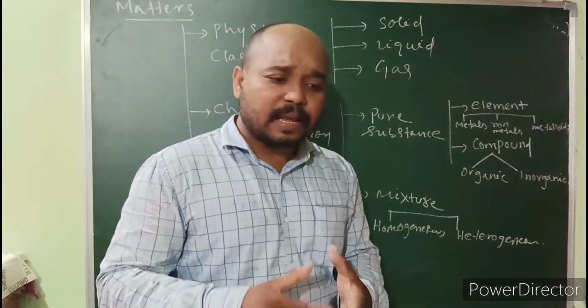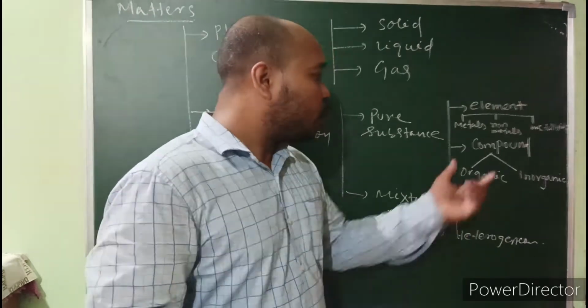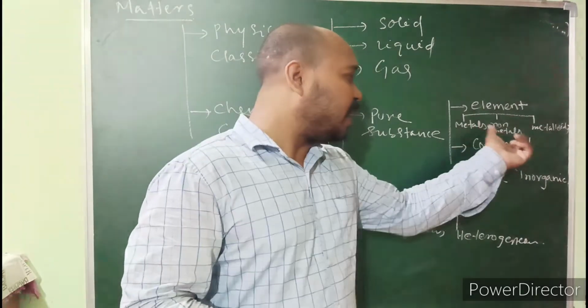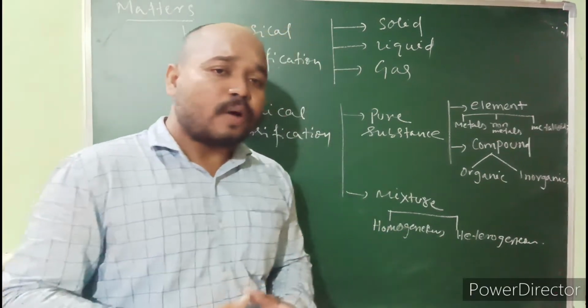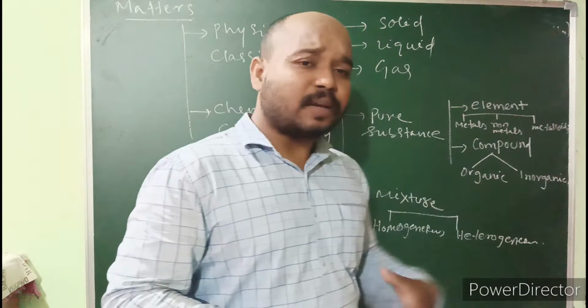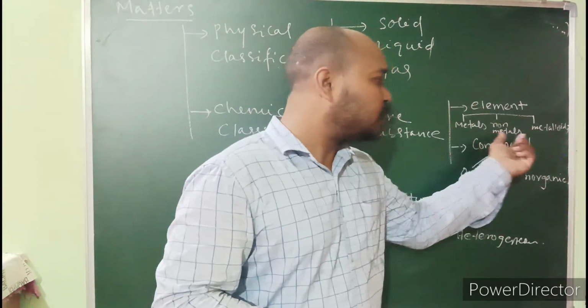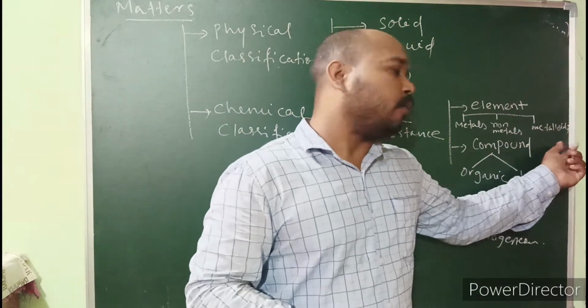Normally elements that have a tendency to lose electrons we call metals. Anything that has a tendency to accept electrons is called non-metal, and some have properties in between metals and non-metals and are treated as metalloids.